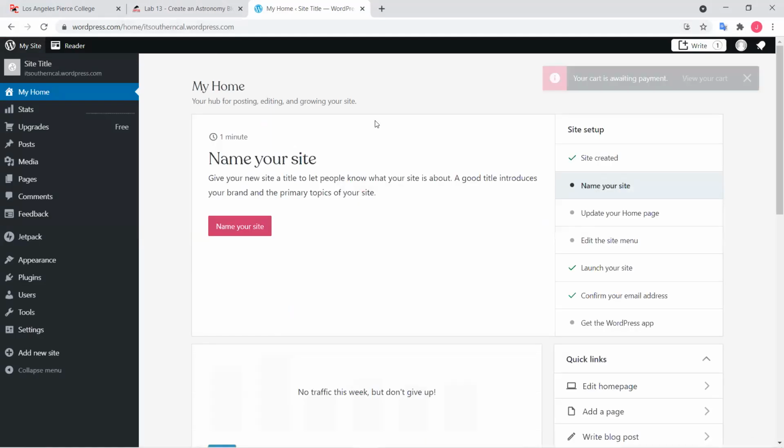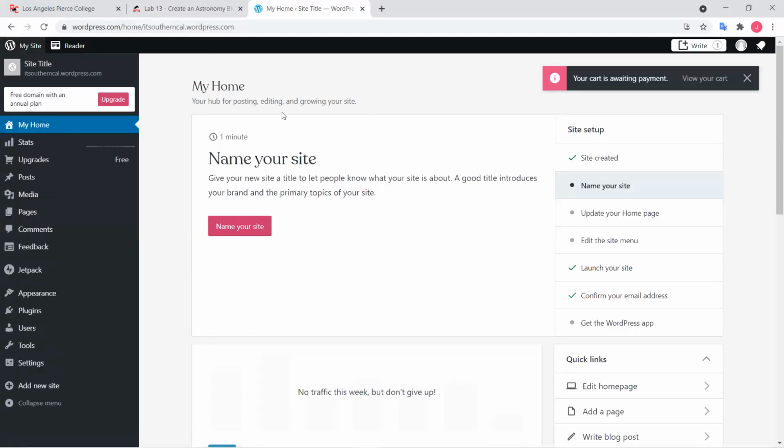Since I already signed up, I didn't have to sign up again. I just log in, and since I'm already logged into my Gmail account, it takes me to my WordPress.com admin site.